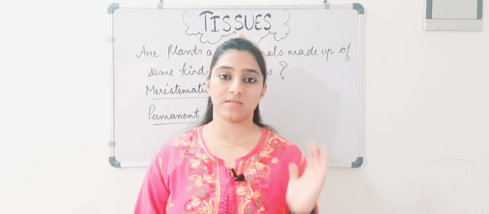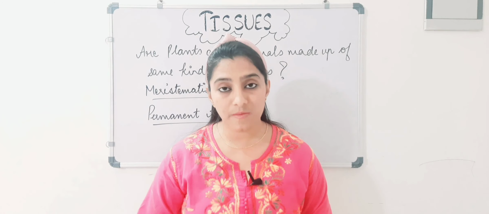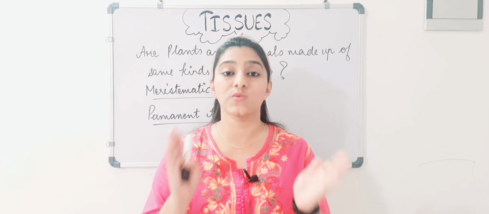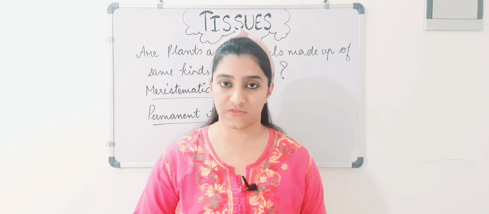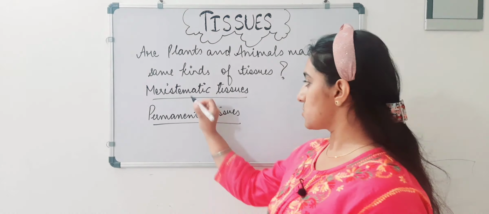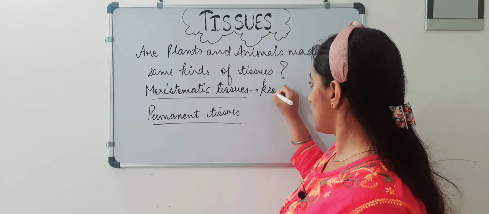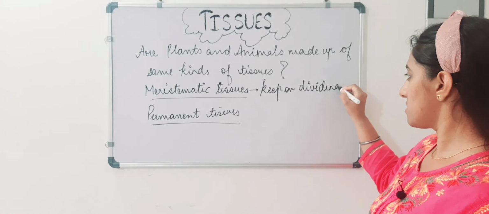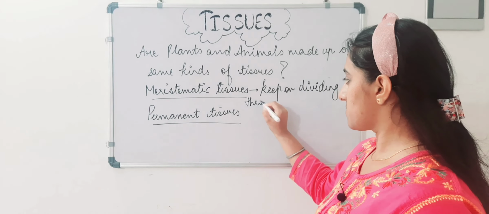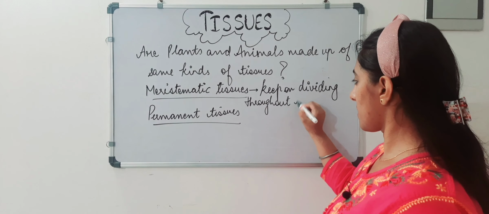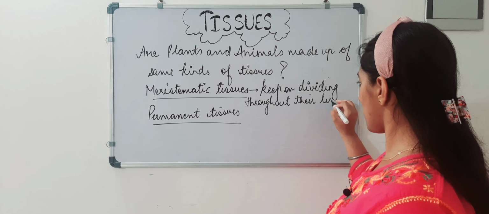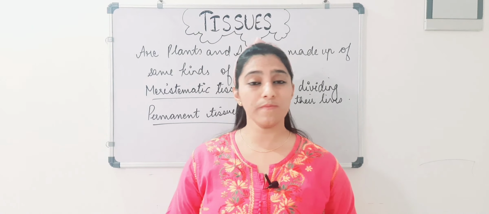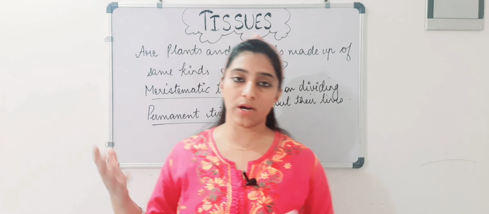What does the word meristematic tissues mean? Listen carefully: meristematic tissues are those which keep on dividing throughout their lives. Now you may be surprised to know this. Do they keep on dividing throughout their lives?